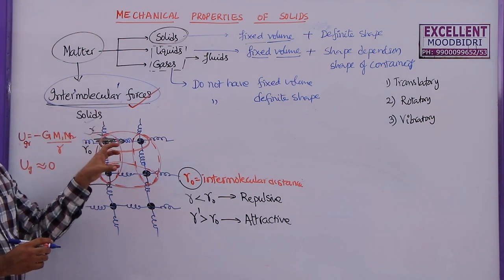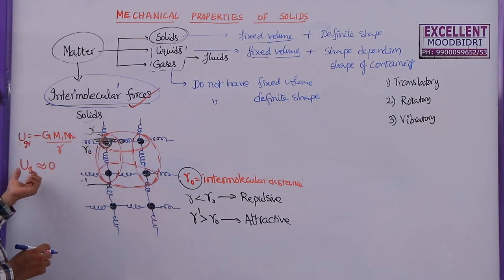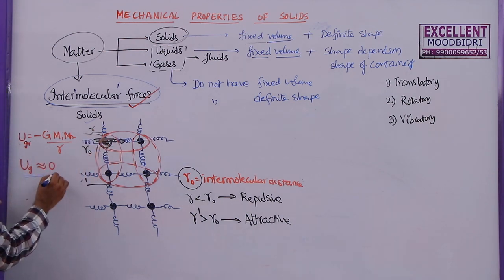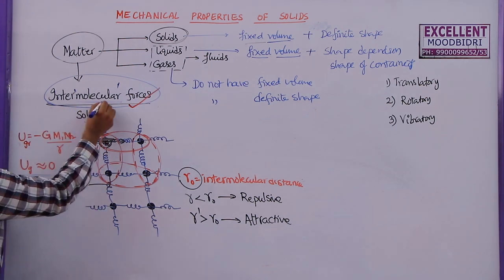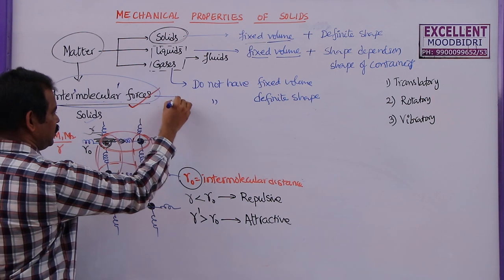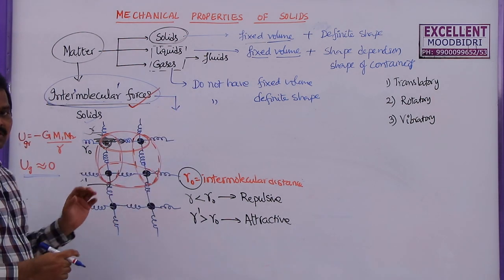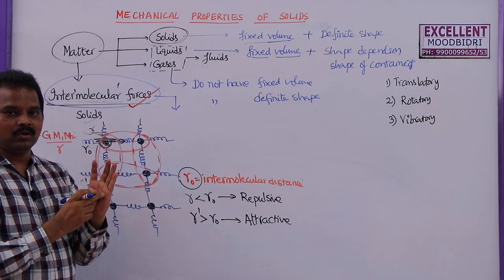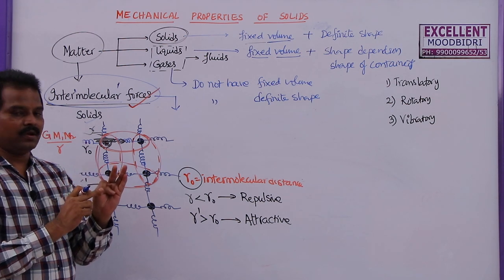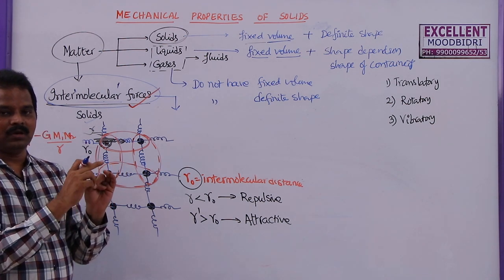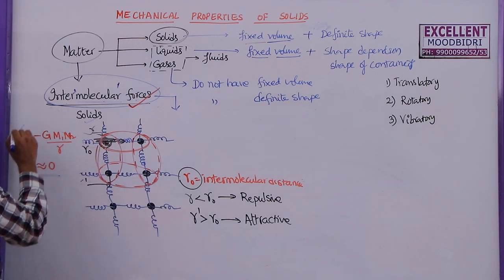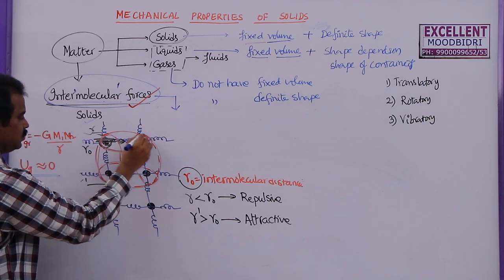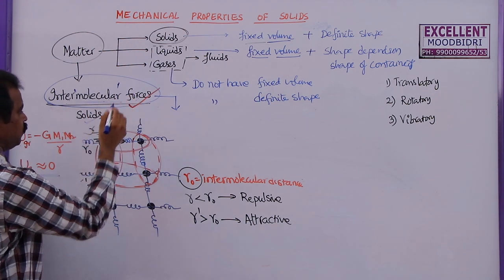So within solids, the gravitational force between the molecules will be negligible, but the dominating force here is the intermolecular force. Remember, we know the basic forces in the universe: strong nuclear force, weak nuclear force, gravitational force and electromagnetic force. We already studied the gravitational force in the last lesson. Now here is one more force, the intermolecular force.